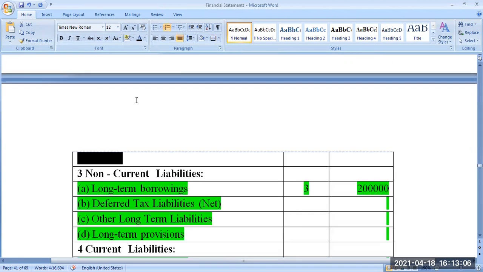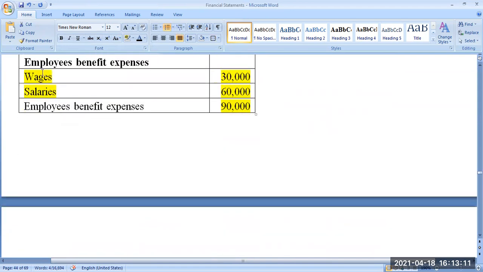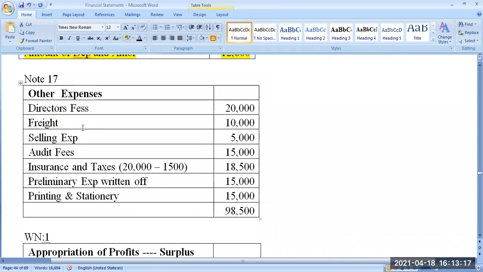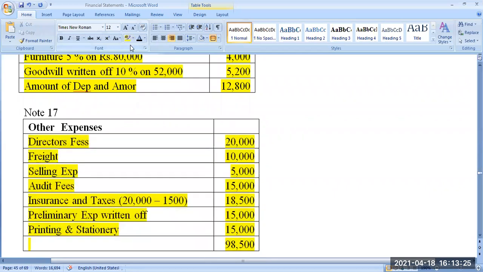So come to the working note. Write all the expenses one by one. Wage, salary. Sorry, that's over. That's not other expense. Yeah, this one. Other expense here. Director fee. Whatever we've seen so far: director fee, freight, selling expense, audit fee. Only in insurance, there's an adjustment. They told us in insurance, out of 20,000, 1,500 is still unused premium. So the 1,500 needs to be taken out. So only the effective insurance premium is 18,500. Similarly, preliminary expense written off.